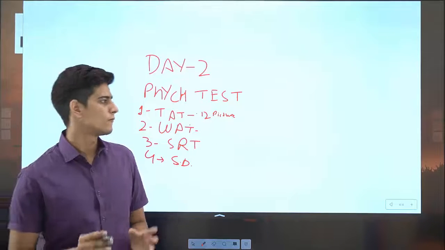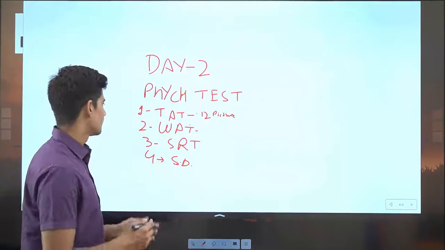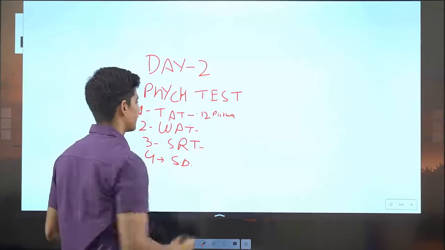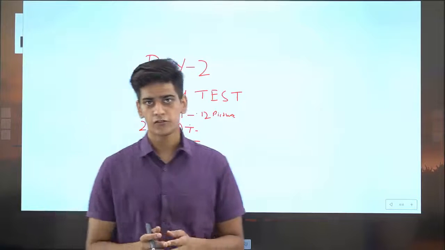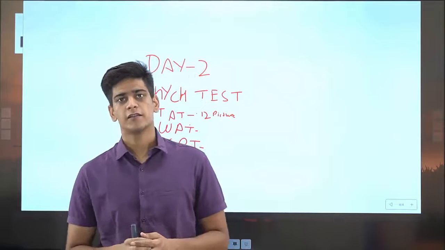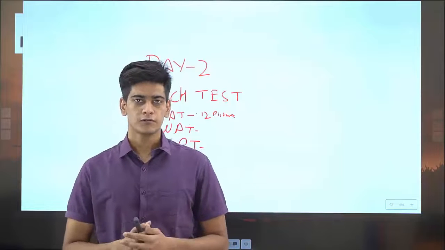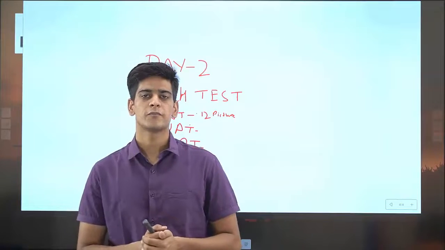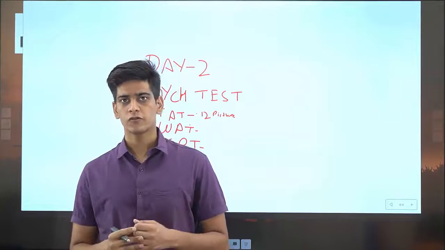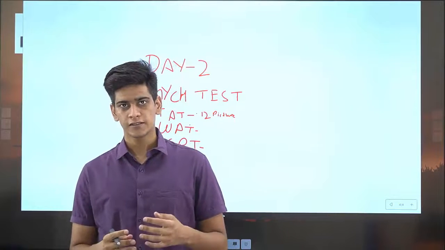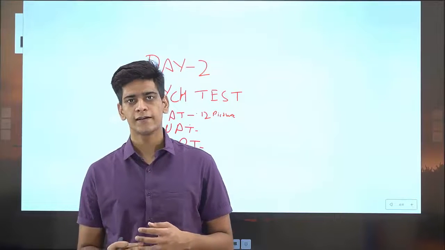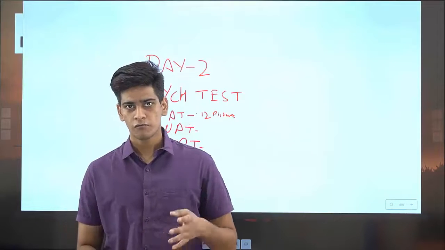Now, after the WAT, the third one is SRT, that is situation reaction test. For the situation reaction test, you will be given a sheet. To understand it better, I will give you an example. Suppose you are going with your friend for hiking, and suddenly your friend falls into a ditch while hiking, and his leg is broken. Now, what will you do?